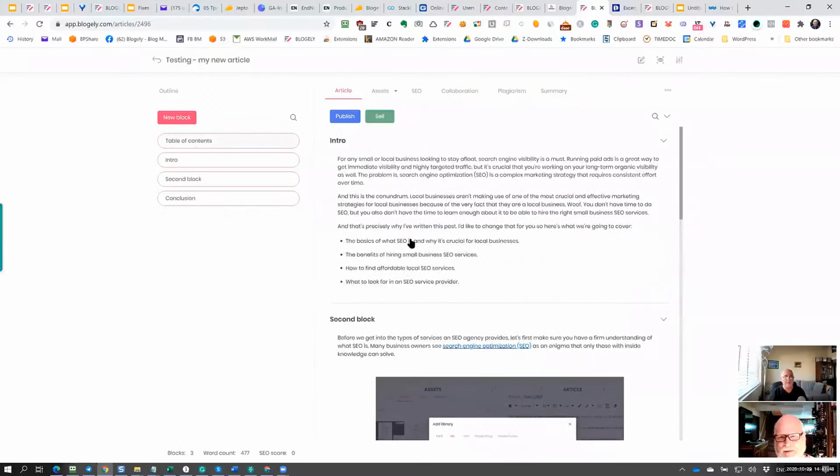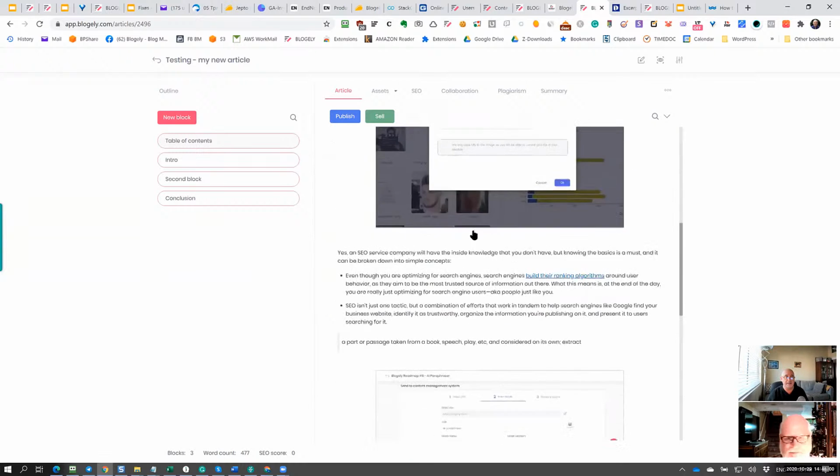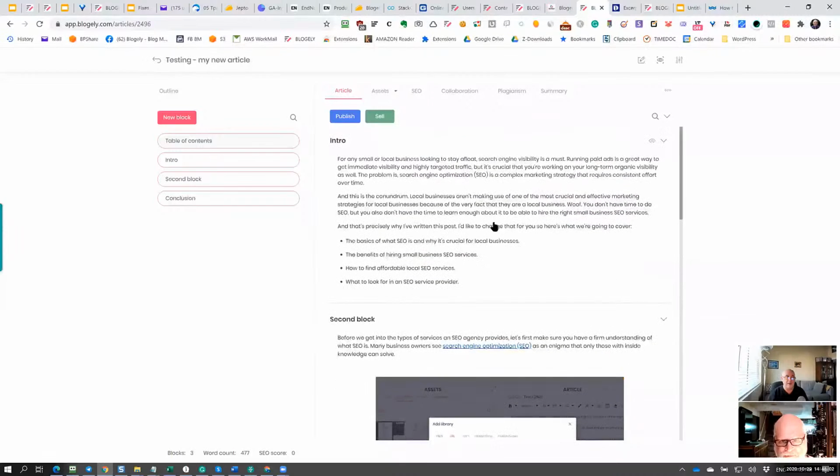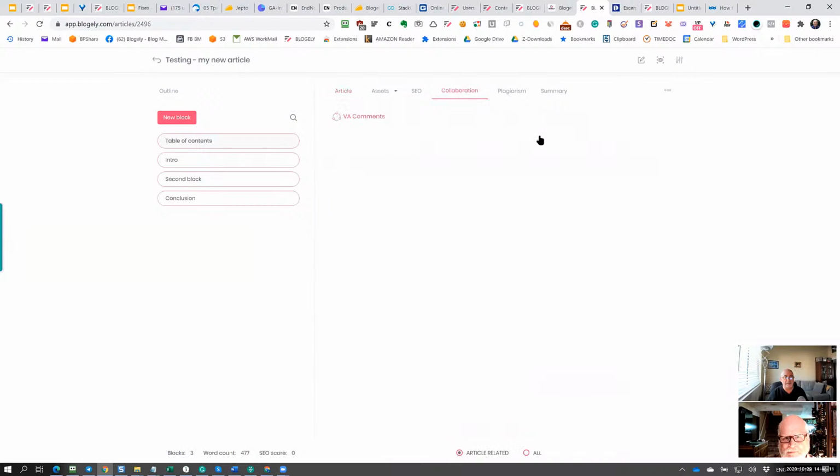Now, one more thing left. Let's say we created the article. We enhanced it with images or videos or anything, because we can do pretty much anything there from the library. You just put it inside the article. Formatting is already taken care of. Every block name is a header too. So let's go into the